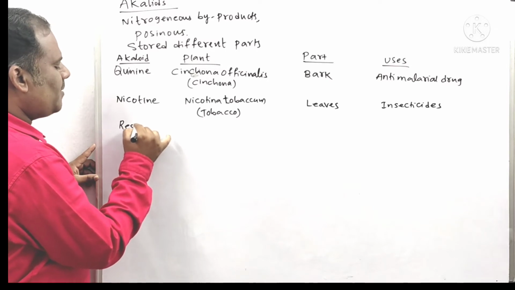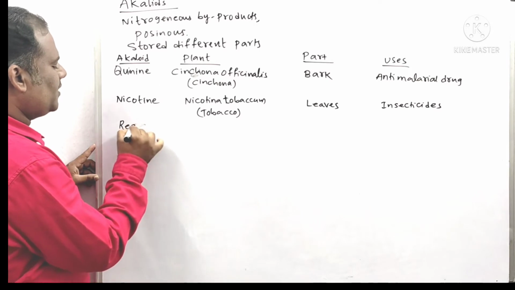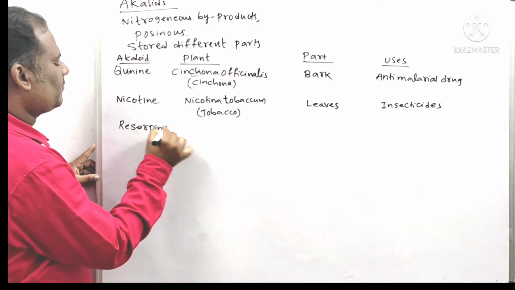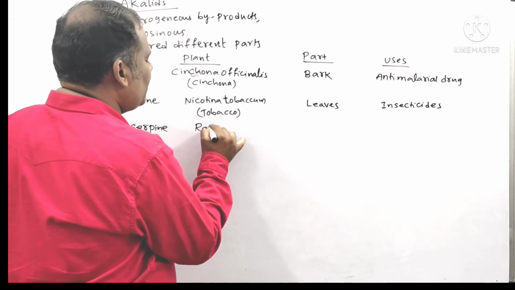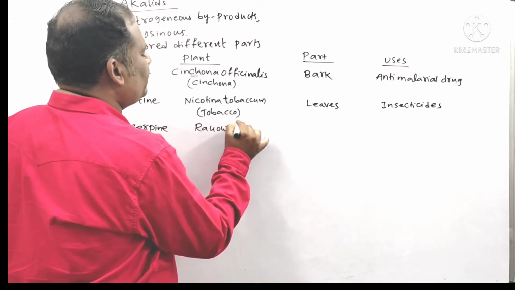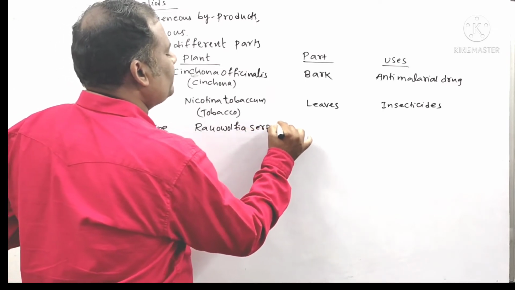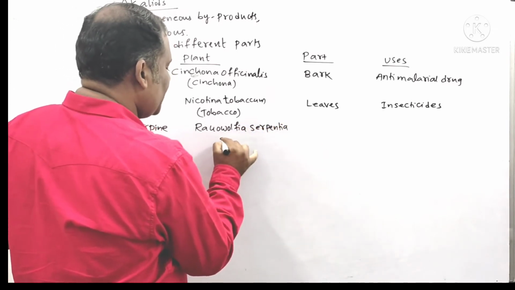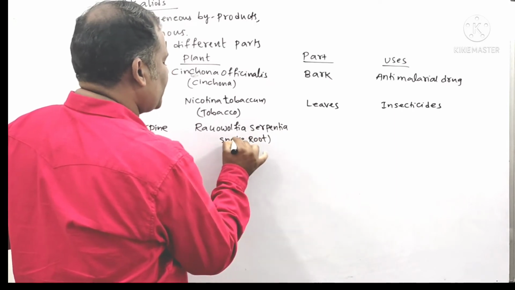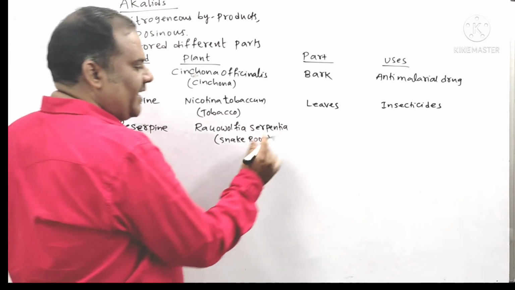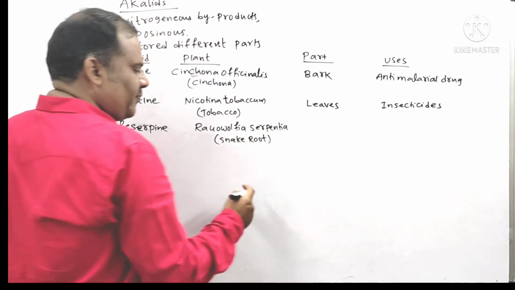Next alkaloid is reserpine. Reserpine is obtained from a plant called Rauwolfia serpentina, commonly called the snake root plant. Here, sarpam means snake in Sanskrit.